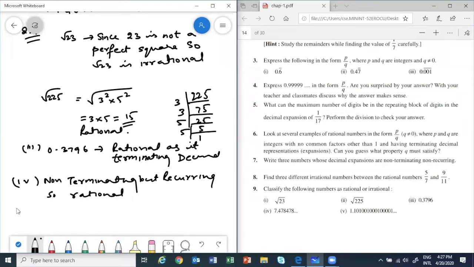And last one, fifth part, non-terminating. Yes, irrational. Correct, all of you. So I'm happy that you have understood the concept. So it is non-terminating and non-recurring.